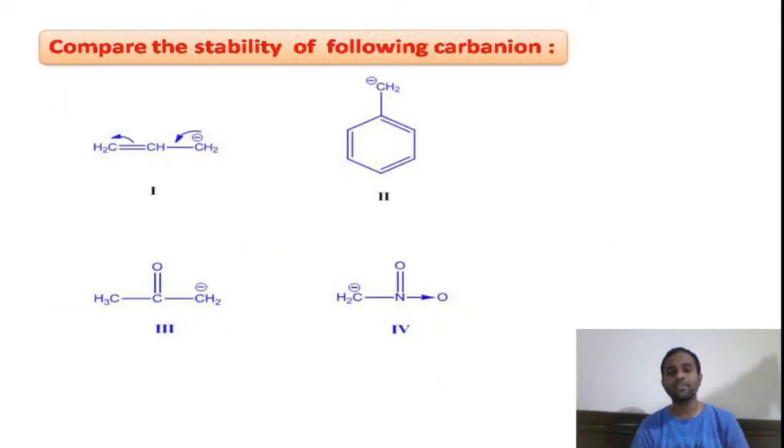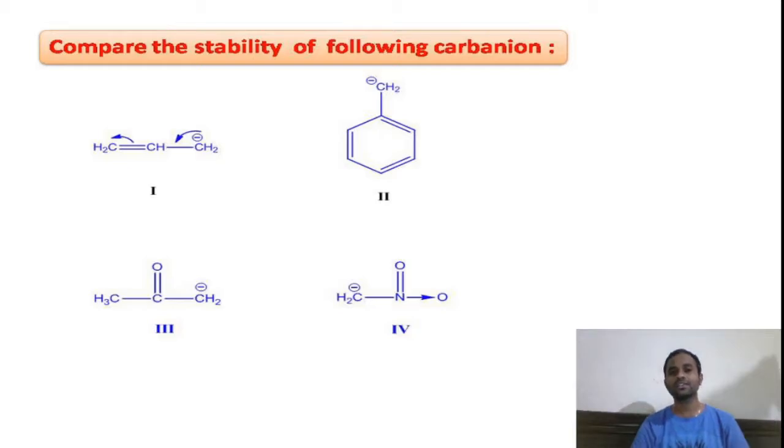And if you try to compare the stabilities of the following carbon anions: the first and second compounds, the allylic carbon anion and benzylic carbon anion, and the third and fourth compounds, which are examples of carbon anions attached to electron withdrawing groups like keto group and nitro group.